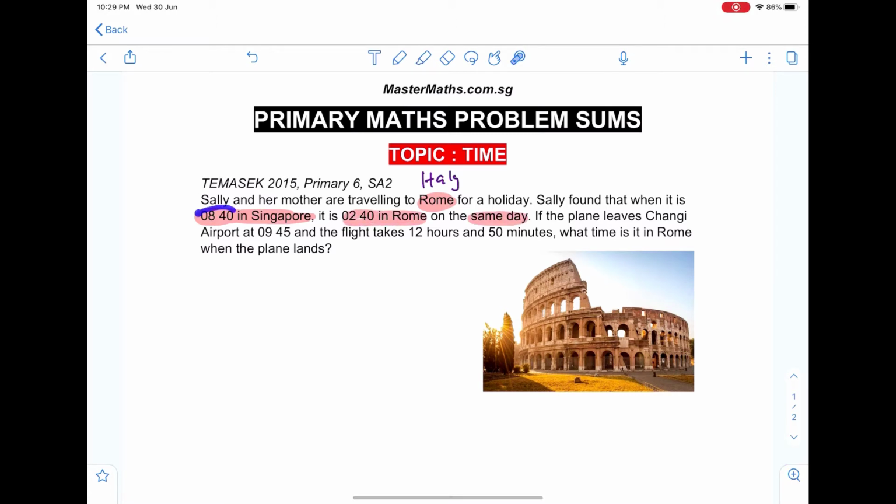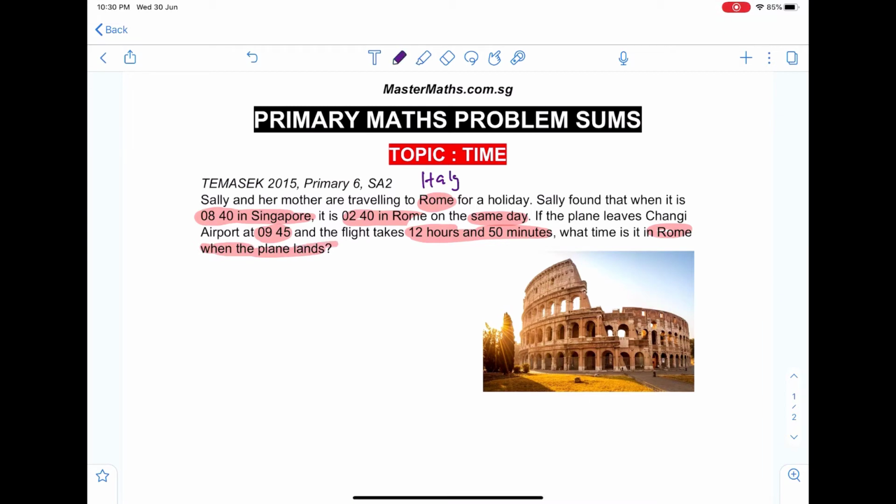We're talking about 24-hour clock, so this is actually in the morning, 8:40 a.m. and 2:40 a.m. So from here, very quickly, we know that Rome is 6 hours before Singapore time. Alright, if the plane leaves Changi Airport at 9:45 in the morning and the flight takes 12 hours and 50 minutes, what time is it in Rome when the plane lands?